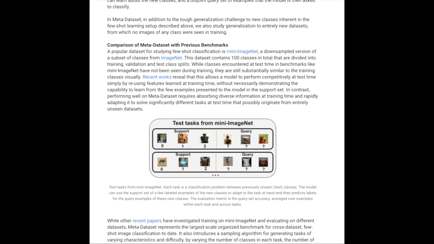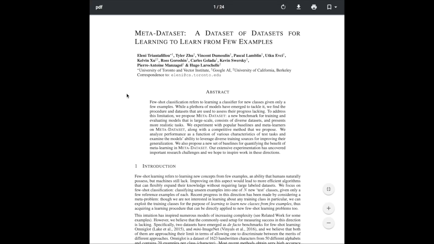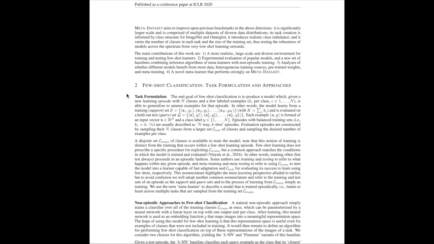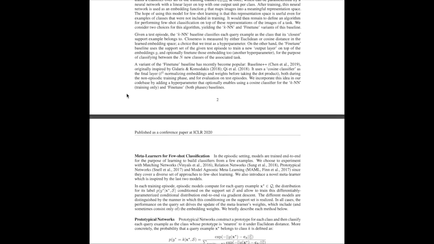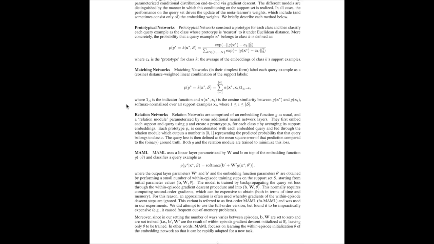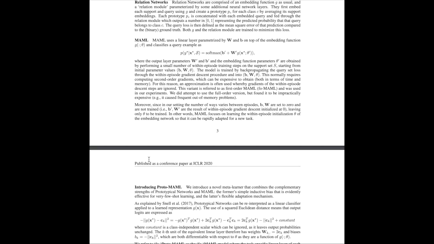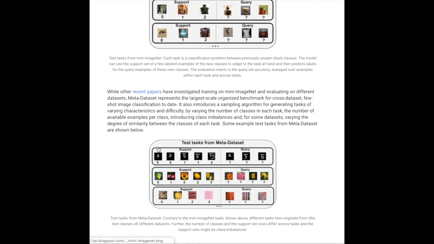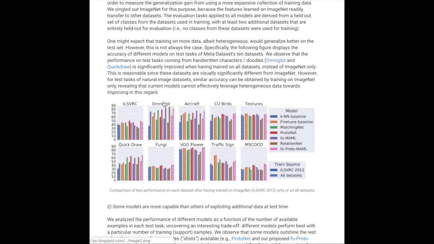This is an example of the latter, where we would hope a classifier can leverage the information from classifying cats versus dogs to transferring to something like birds and horses. This paper describes the state of meta-learners for few-shot classification, such as prototypical networks, matching networks, relation networks, MAML, and proto-MAML. Few-shot learning is usually studied on Omniglot or Mini-ImageNet. Meta-Dataset attempts to transfer across very different visual datasets from Mini-ImageNet and Omniglot to traffic signs, textures, and MS COCO.